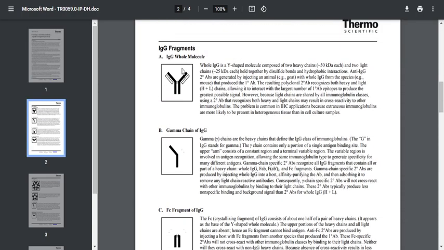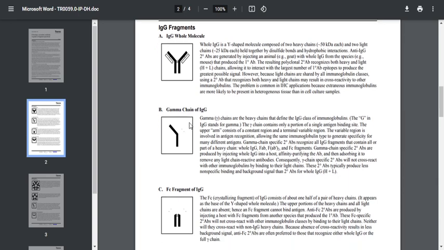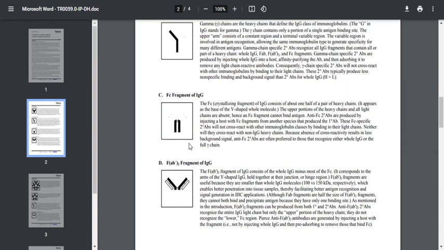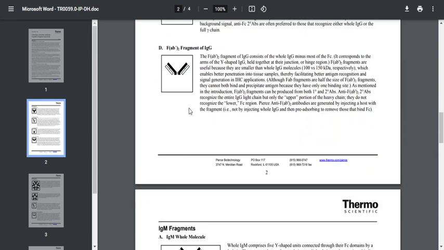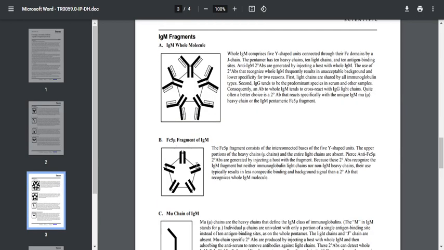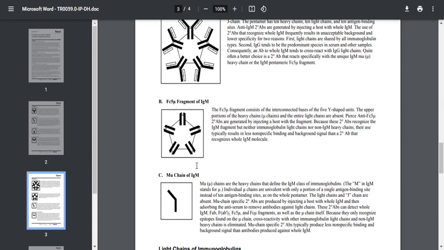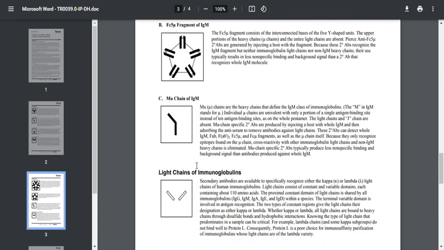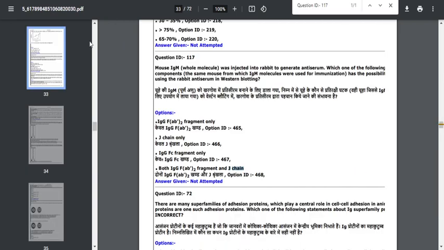Here they had given IgG whole molecule, gamma chain of IgG, FC fragment of IgG and fragment of antigen binding of IgG. Regarding IgM, they mentioned IgM whole molecule and FC fragment of IgM and mu chain of IgM, as well as light chain of immunoglobulin. But here they didn't mention anything regarding the J chain.